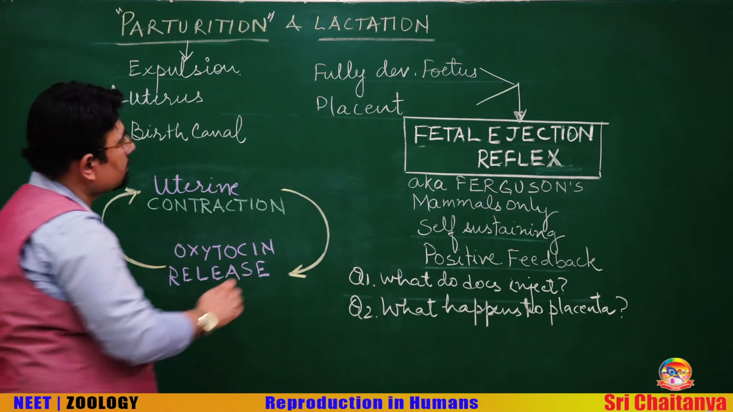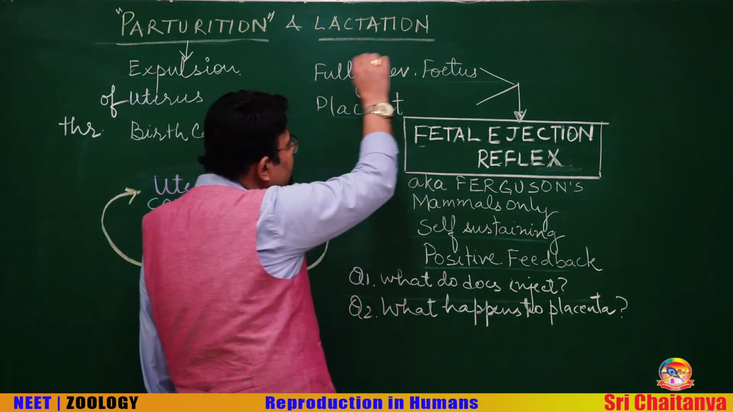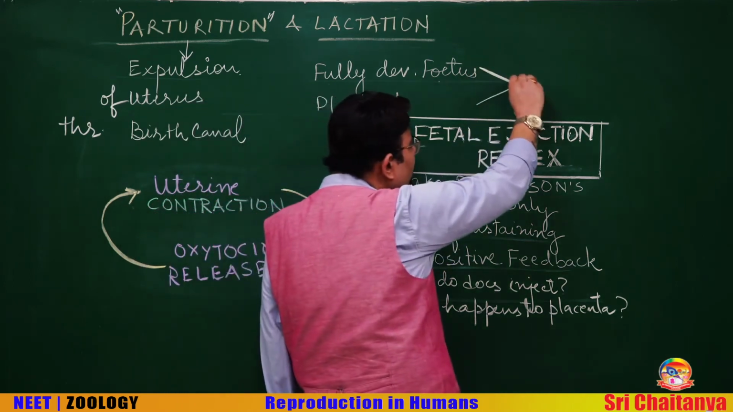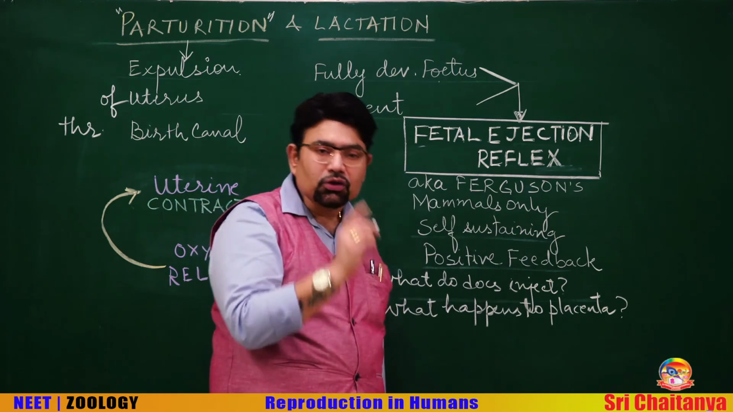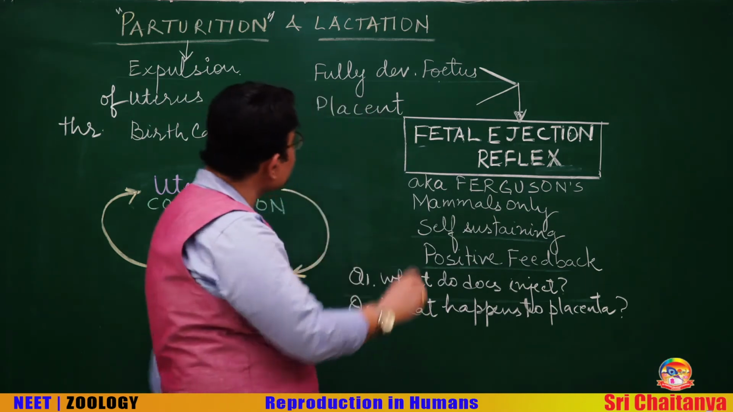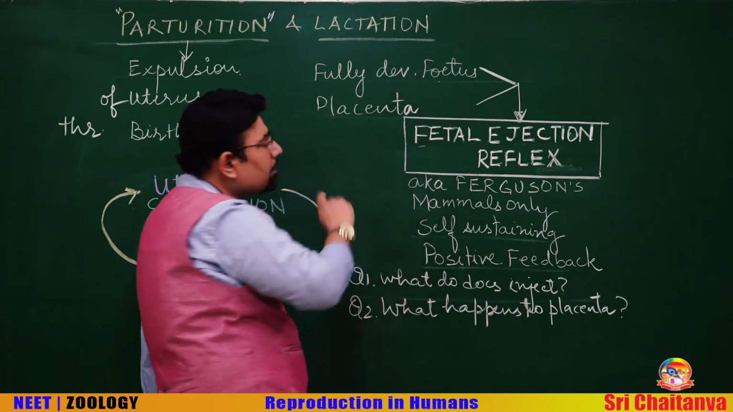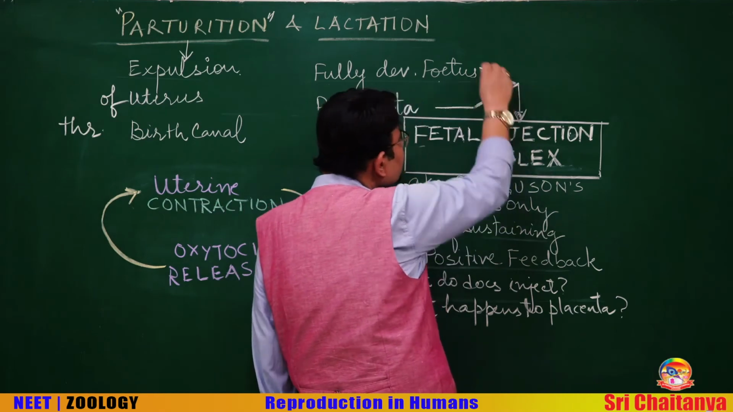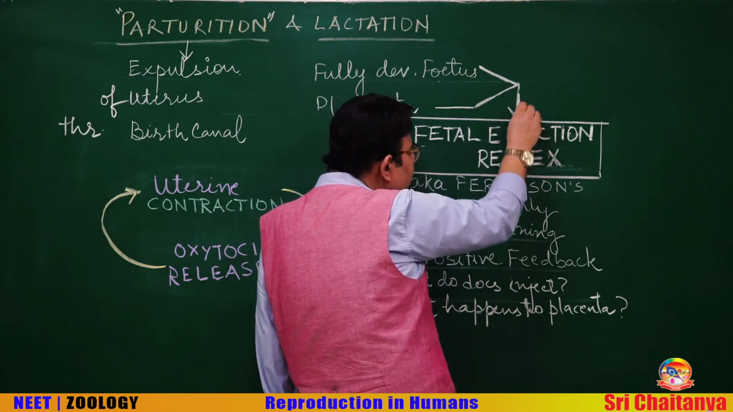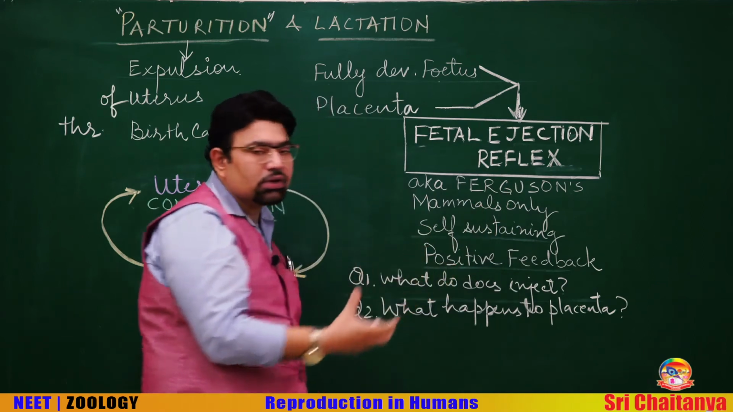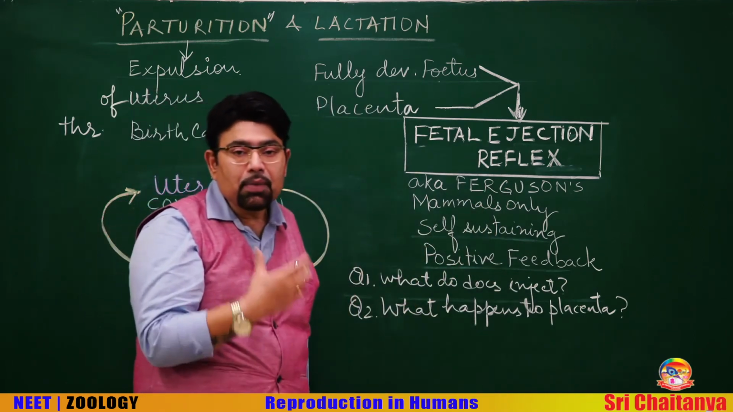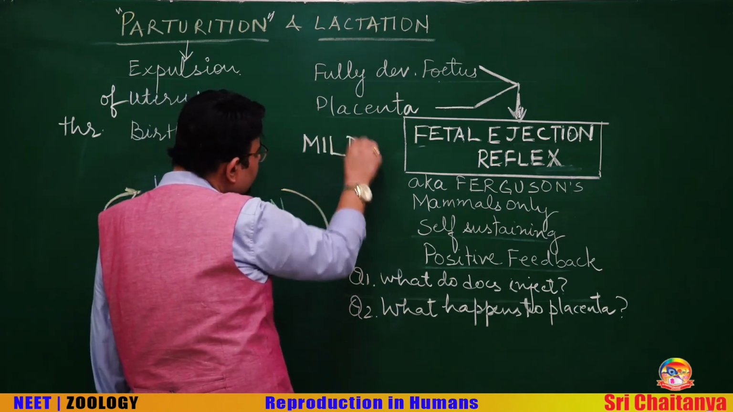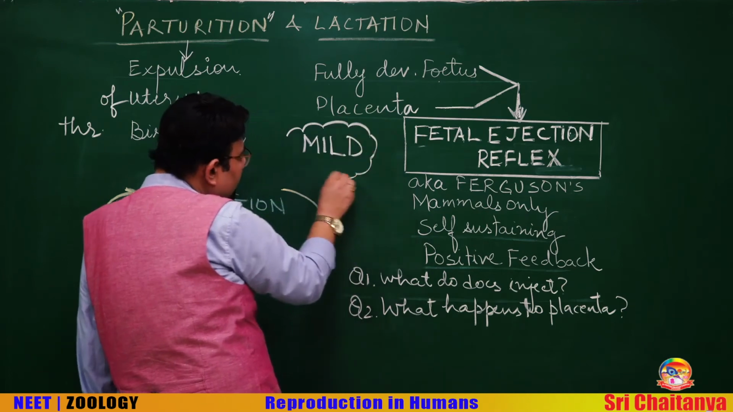How does it occur? When the fetus is fully developed, some signals originate from the fetus. And not only the fetus, at that time even the placenta generates certain signals. So from both of these, signals originate and they start causing mild uterine contractions. Focus on the word here, mild.